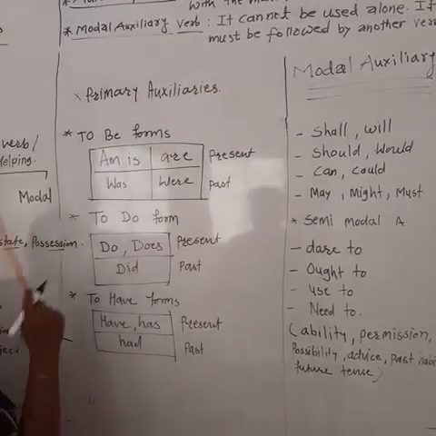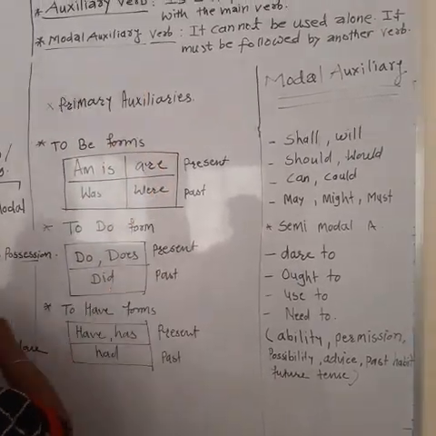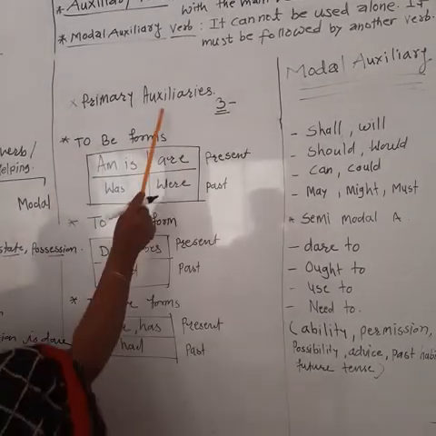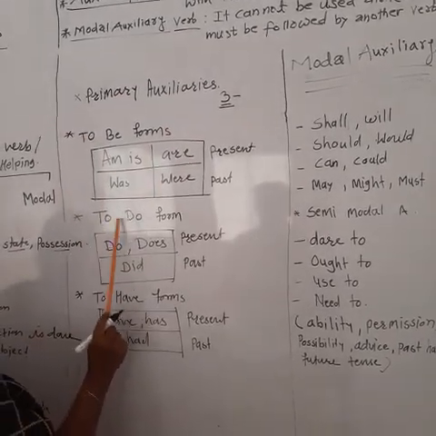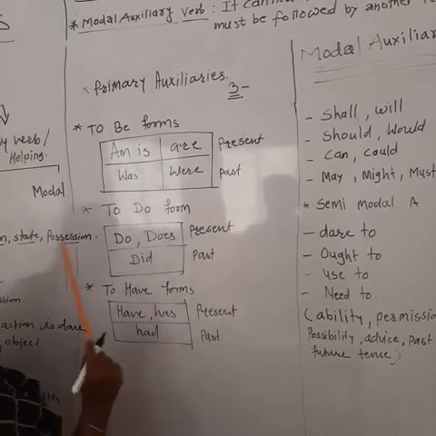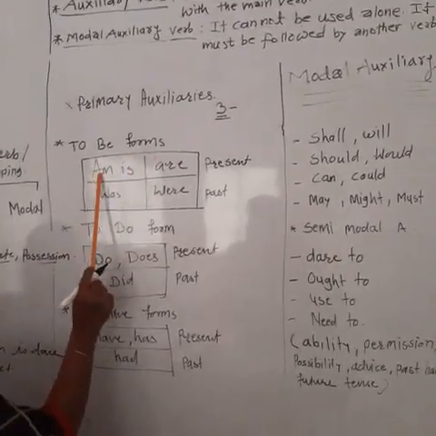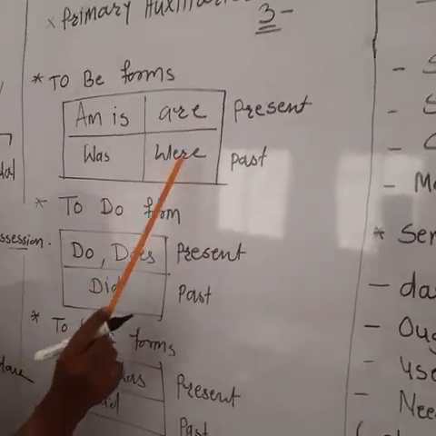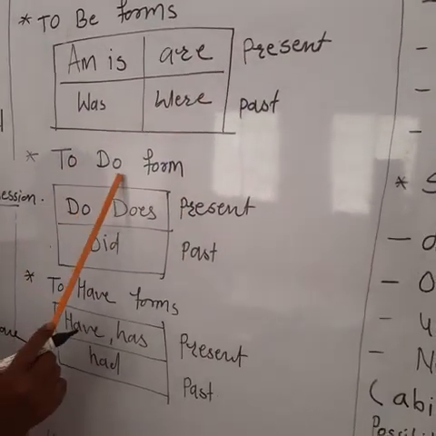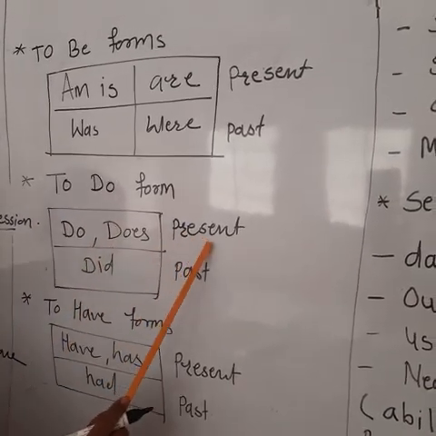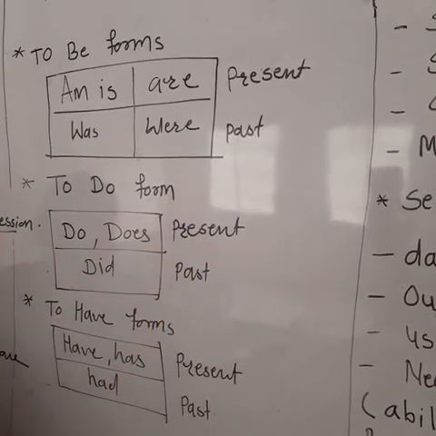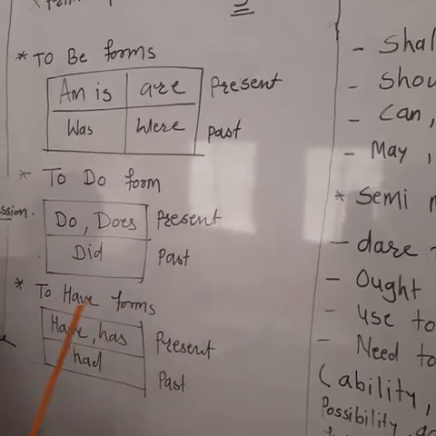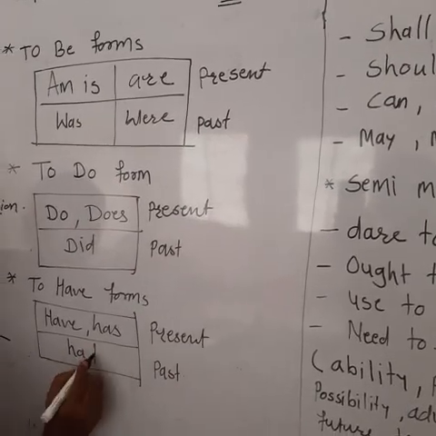In primary auxiliaries, there are 3 forms. How many? 3 forms, which are to be forms, to do forms, and to have forms. To be forms: am, is, are for the present tense, then was, were for the past tense. To do forms: do, does for the present tense and did for the past tense. To have forms: have, has for the present tense and had for the past tense.